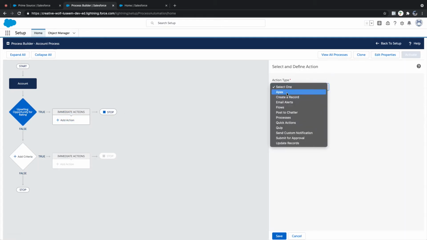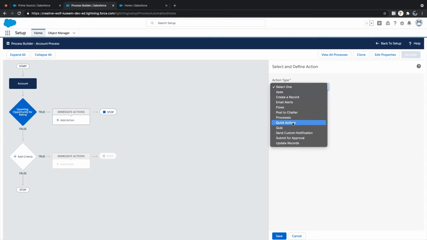Now you can see you can call an Apex class. These are the actions that you can do from Process Builder. Apex class, you can create a new record, you can send email alerts, you can call other flows, meaning Lightning flows. You can post to Chatter. Process, you can call another process builder.